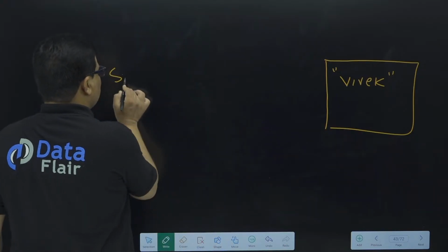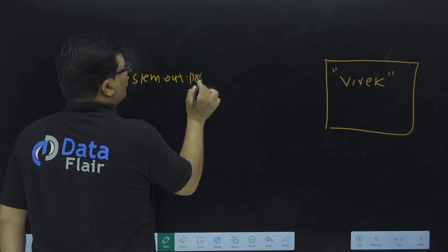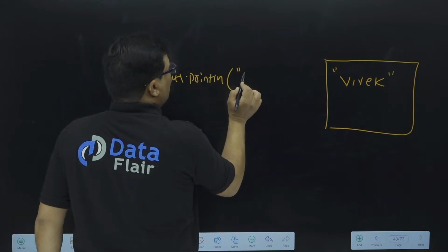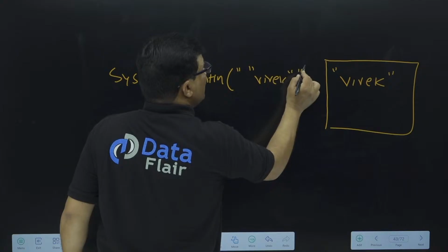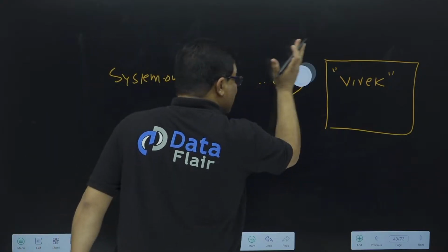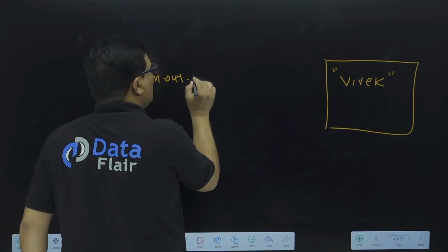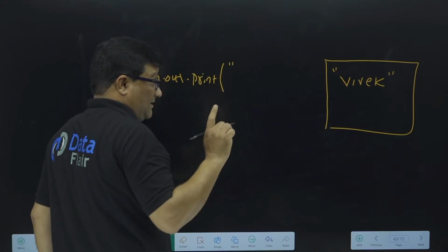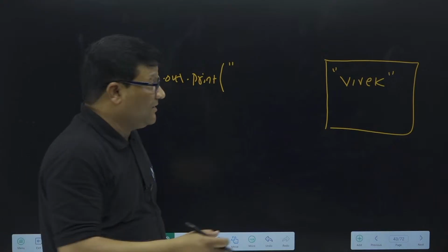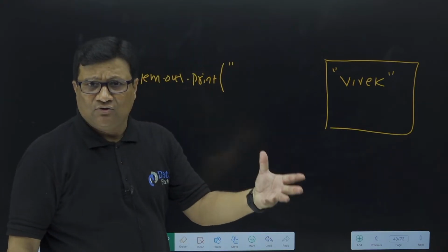You can simply write System.out.print or println, double quotes, then double quotes, Vivek, then double quotes, because the syntax says that you have to use double quotes to print anything. If your data is of type string, we have to use double quotes to print any string on the console screen, right?